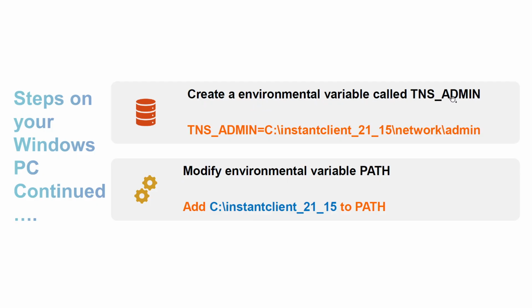Once we have created the tnsnames.ora entry, we will create an environment variable called TNS_ADMIN, and specify this location, the C drive instant client folder. So wherever you have unzipped those packages, under that you will find the folder called network and admin. So create an environment variable called TNS_ADMIN, and also in the system environment variable path, add this location, so that you can run the packages from this path. So these are the two things: we need to create an environment variable, and we need to modify the existing environment variable path.